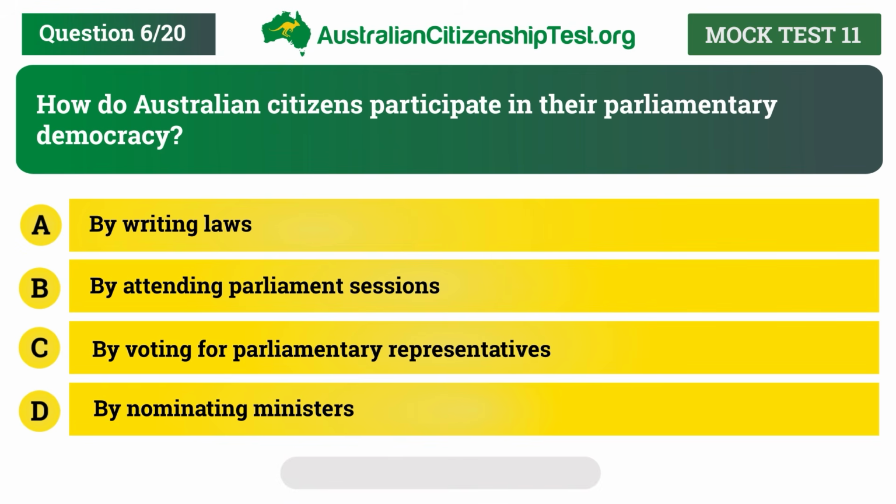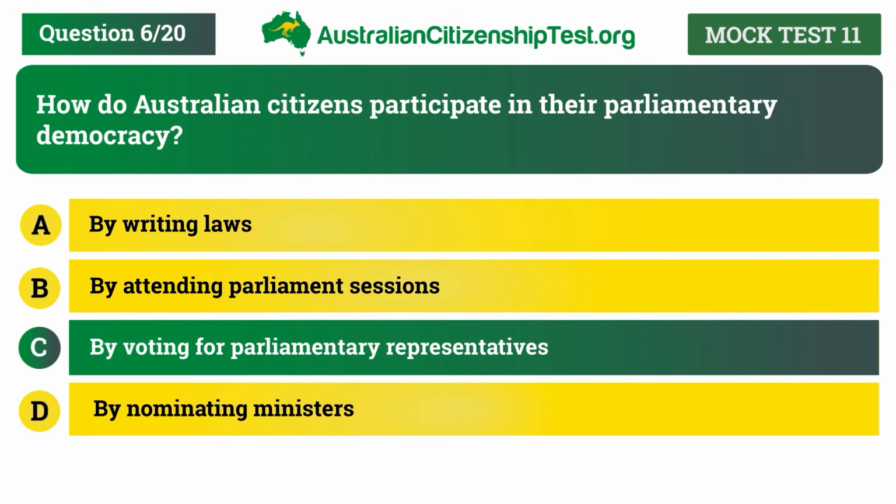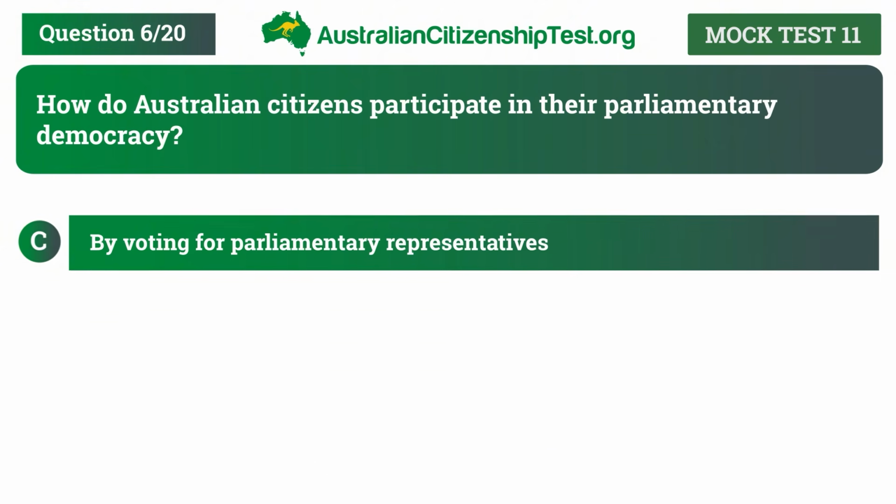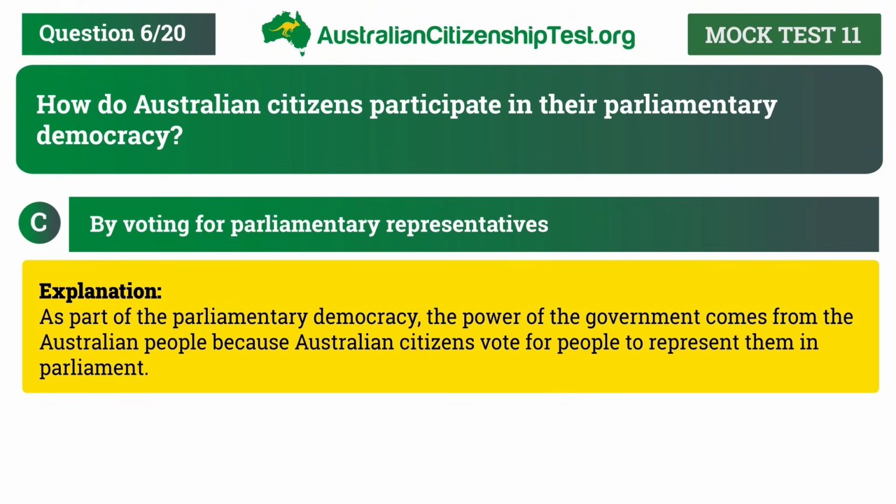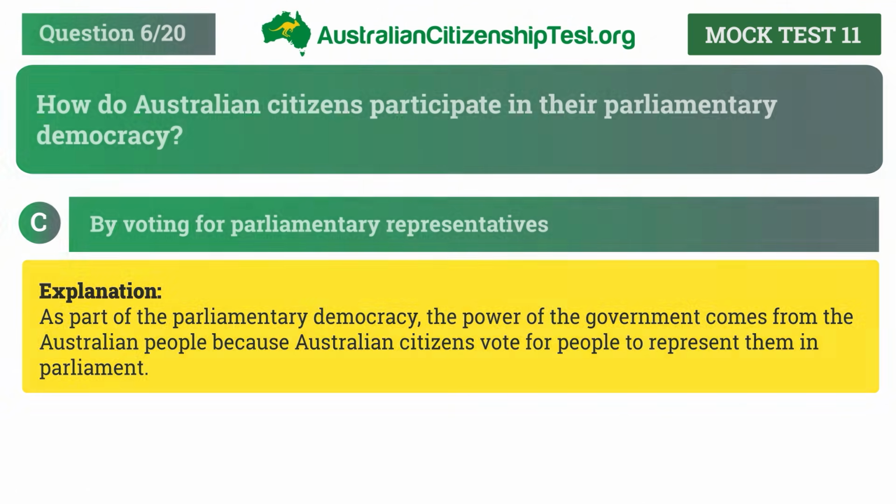The correct answer is C. By voting for parliamentary representatives. Explanation: as part of the parliamentary democracy, the power of the government comes from the Australian people because Australian citizens vote for people to represent them in Parliament.